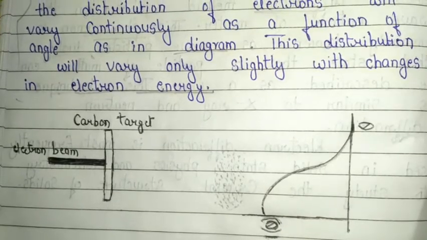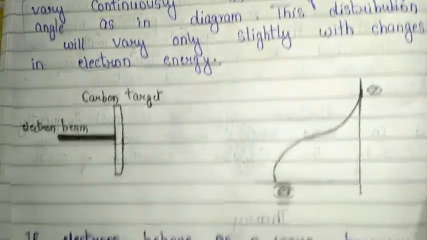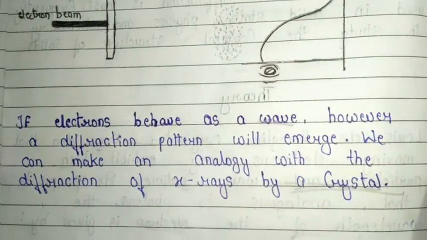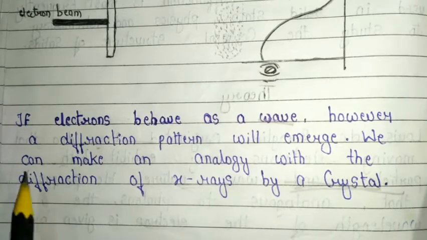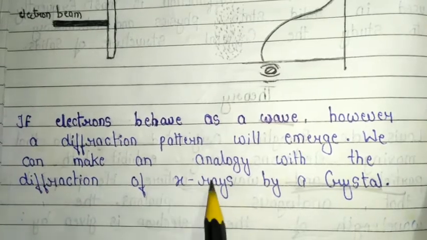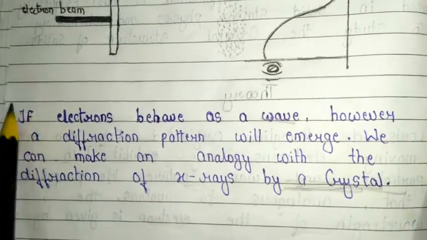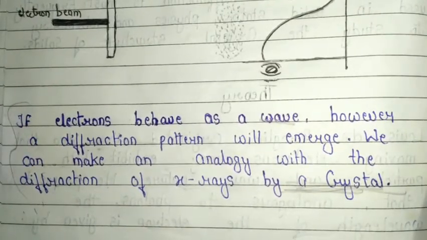The second important condition is if electrons behave as waves, then a diffraction pattern will emerge. We can make an analogy with the diffraction of X-rays by a crystal. So these are the important conditions.